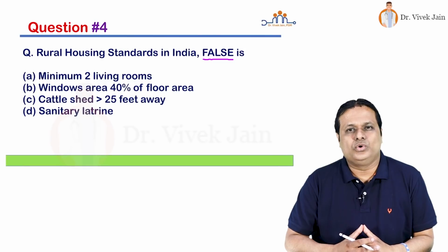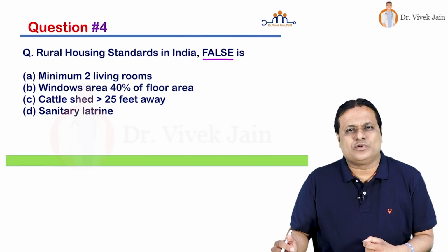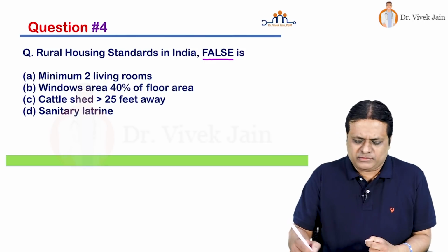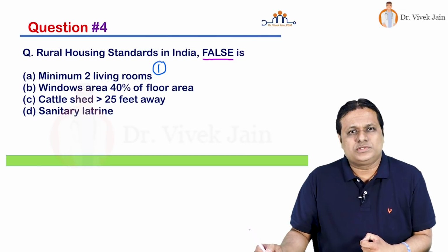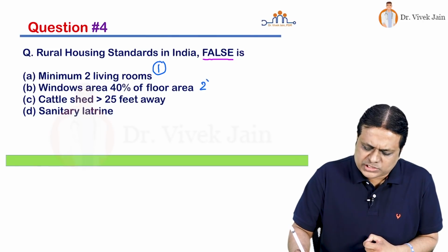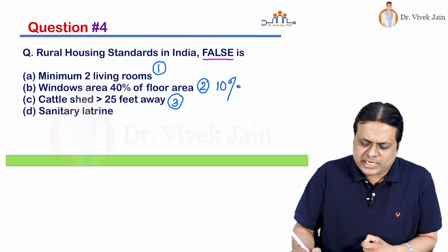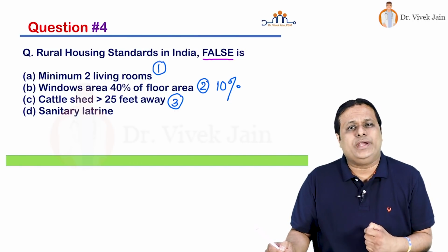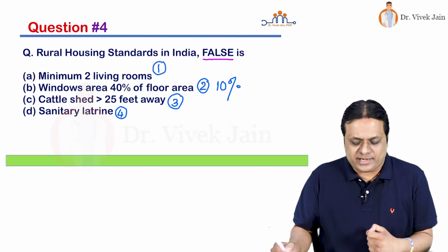Five, 4, 3, 2, 1. That's it. So friends, what is the answer to this question? Let's look at the list of all the rural housing standards in the country. Number 1, there should be minimum 2 living rooms. Number 2, windows area should be 10% of the floor area. Number 3, cattle shed should be more than 25 feet away. Number 4, there should be a sanitary latrine.